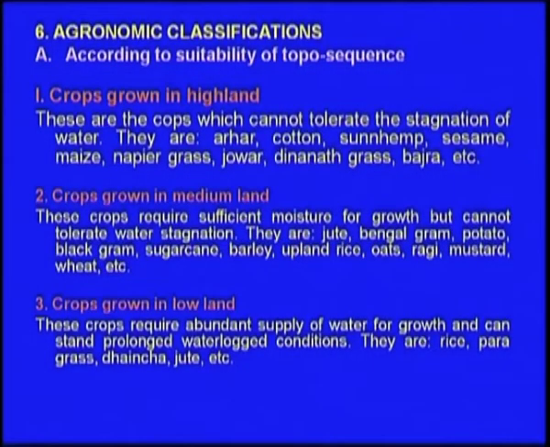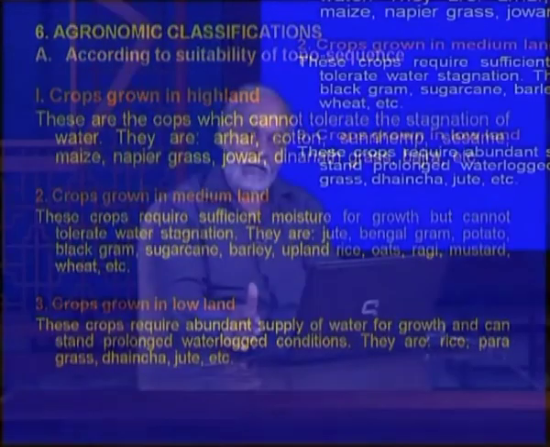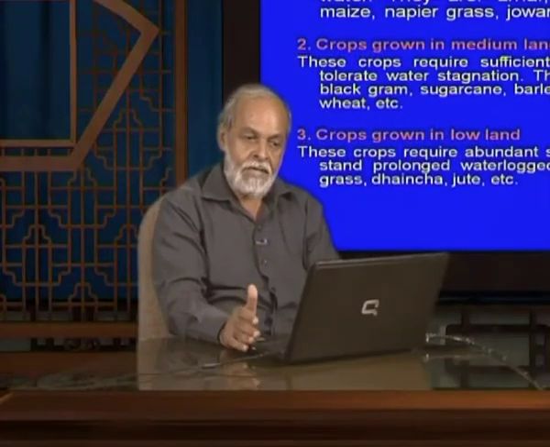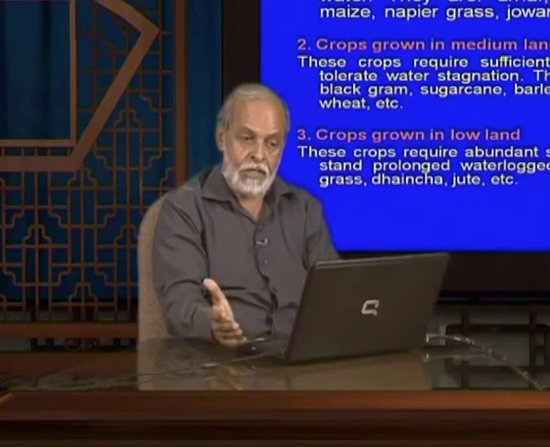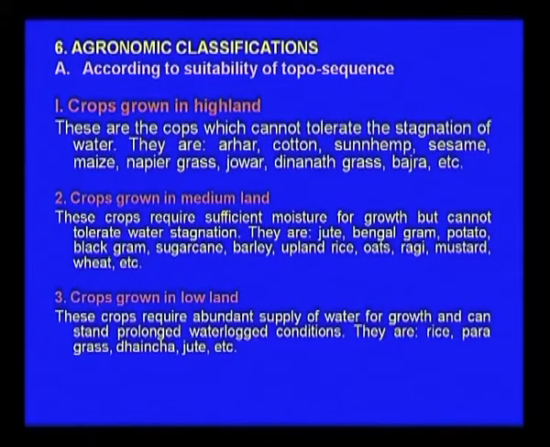Now, we have come to the agronomic classification, according to the suitability of the topographic regions. Some crops can be grown on the highlands, some crops can be grown on the medium land, and some crops can be grown on the lowlands. In the highlands the crops are mainly arhar, cotton, sunhemp, sesame, maize, napier. They don't require stagnation of water. Even in low water they can be grown, but in the medium land they require more water and moisture, but they can't withstand waterlogging conditions.